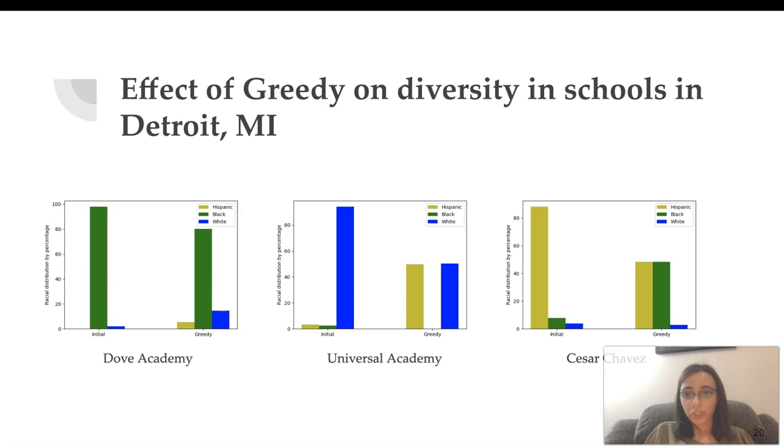So the last thing I want to mention is that these greedy algorithms and this concept are actually reflective of the busing policies that were introduced in the US to alleviate school segregation. In those policies, the government provided buses in order to move students from one school to another in order to encourage mixing. And unfortunately, those policies at the time were not received very well, but we're able to show that with this kind of concepts and algorithms in mind, they are not hard to implement, and they can be quite effective.